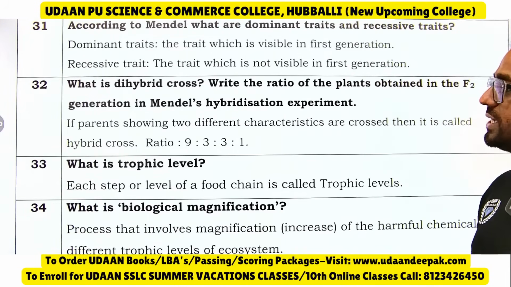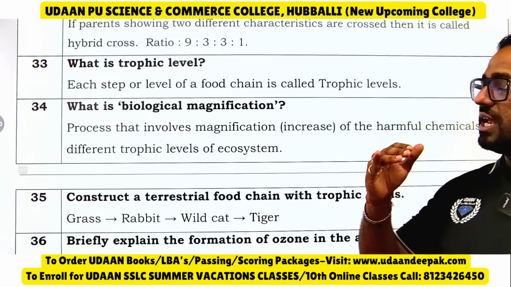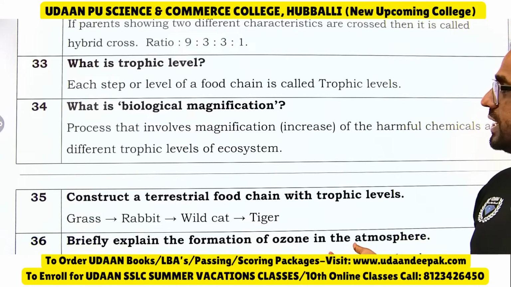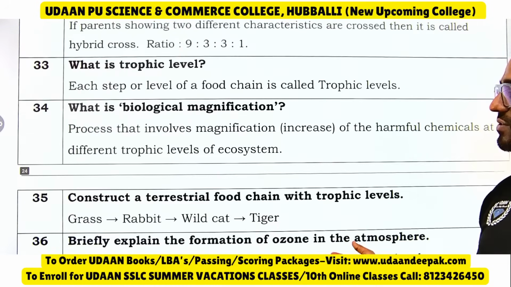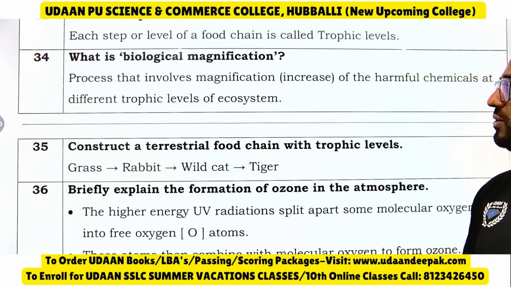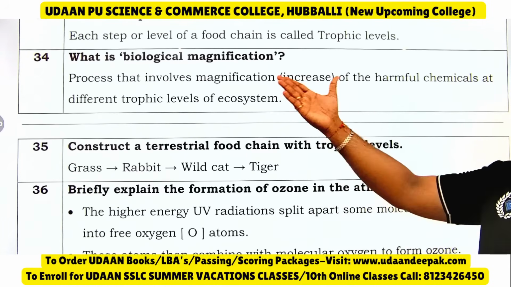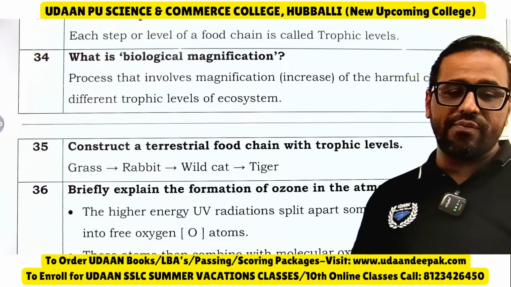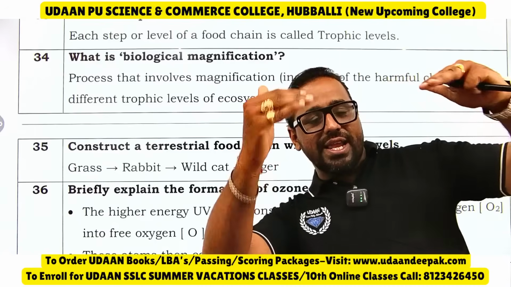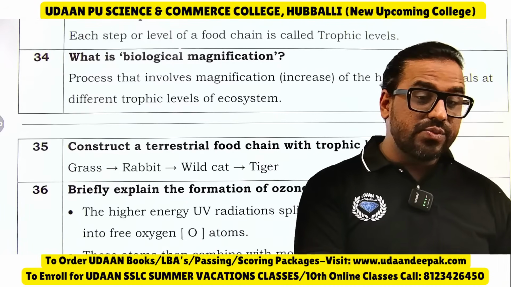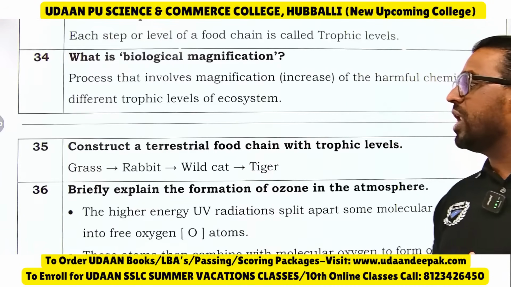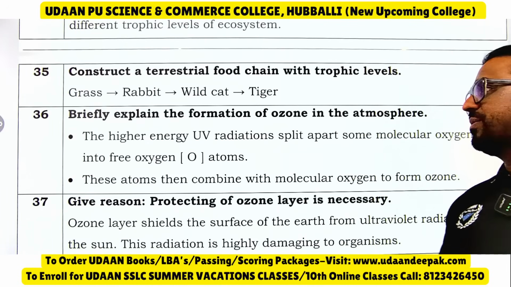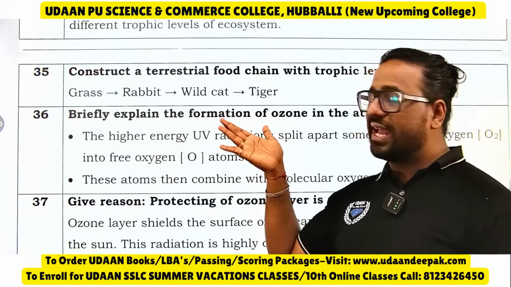Okay. Then what is trophic level? Each step or level of the food chain we call as trophic level. What is biomagnification? Already we have studied lately. It is the process that involves the increase in the magnification of harmful chemicals at different trophic levels of the ecosystem. As you move to the higher trophic levels, it is biological magnification. Construct a terrestrial food chain with the trophic levels grass, rabbit, wildcat and tiger.